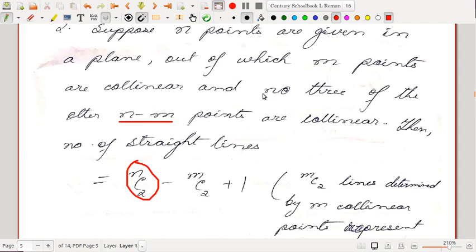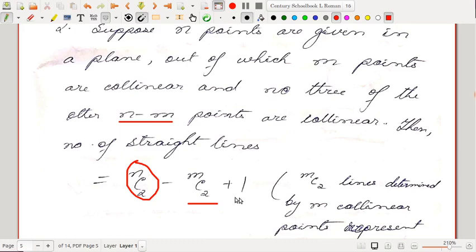Our count of total lines is NC2, but out of this there are MC2 lines which are actually the same line, right? So we have to subtract this, but even after subtracting we have to add 1, because in the process of subtracting I have not counted this particular line even once.